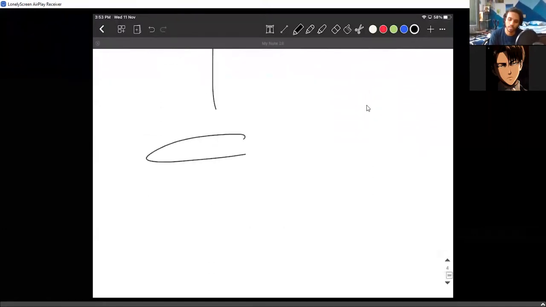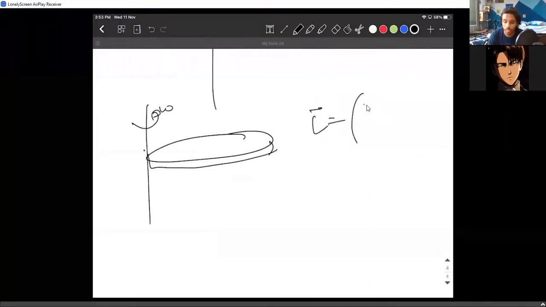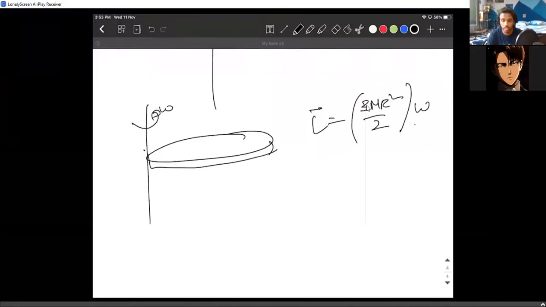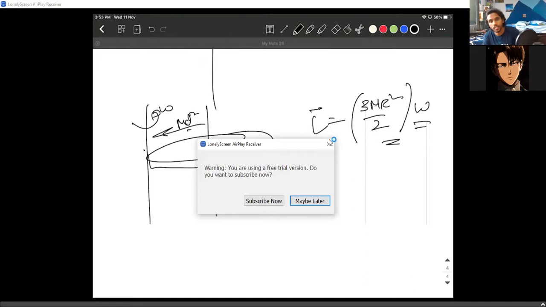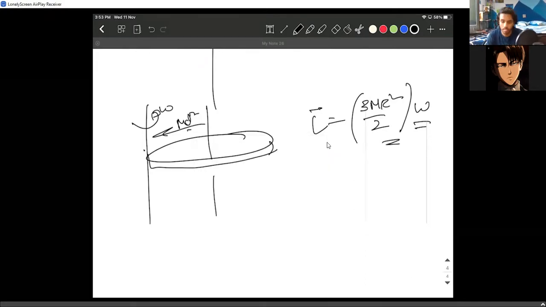Let us say the same situation. The disk is rotating about this axis. So you make sure you write the moment of inertia about this axis, which is nothing but 3 by 2 m r square. I hope you remember the values still. 3 by 2 m r square is nothing but m r square by 2 plus m d square. So 3 by 2 m r square, and you get the angular momentum like this. So to write the angular momentum about any axis, you should be ready to write the moment of inertia about that axis, and write the angular momentum.